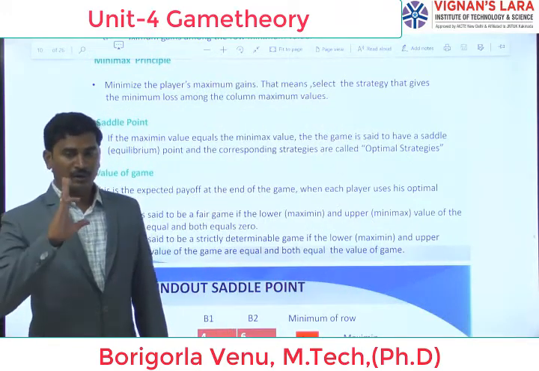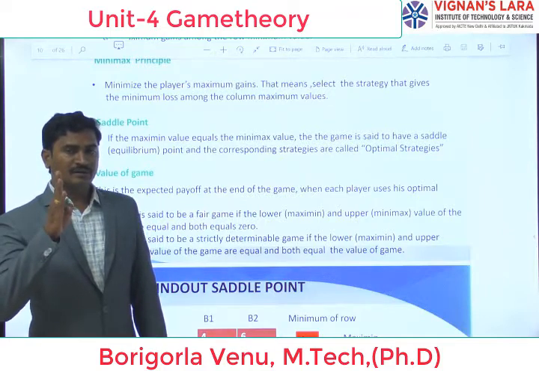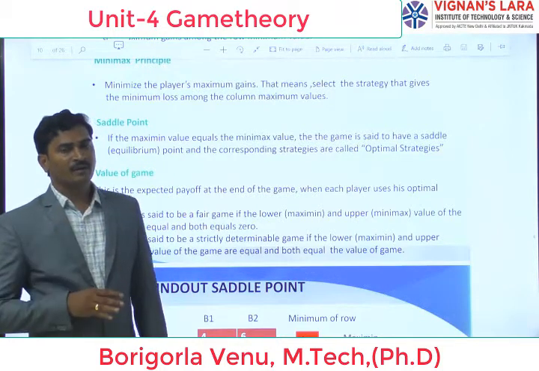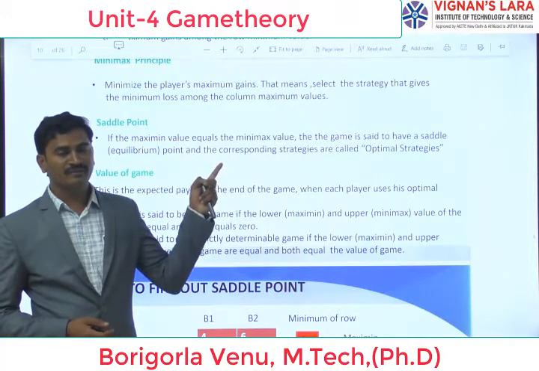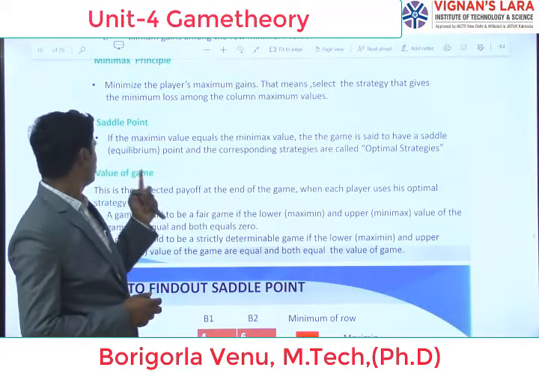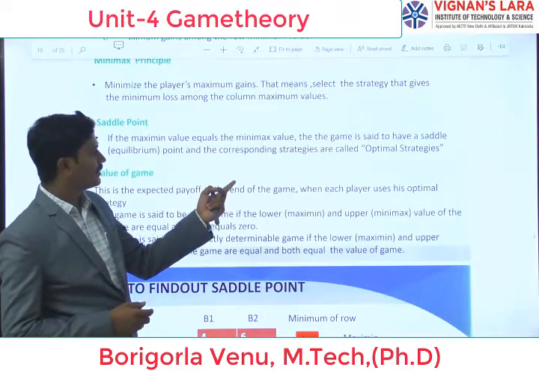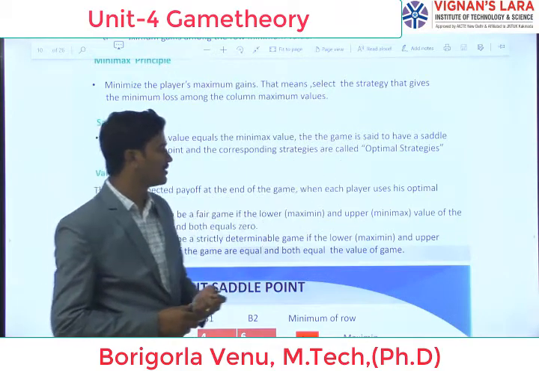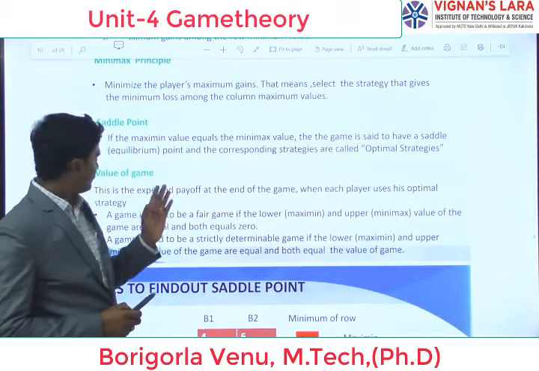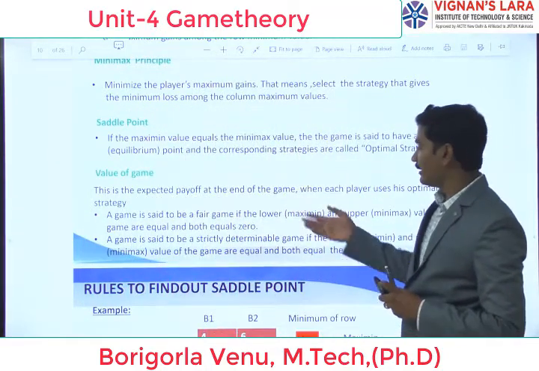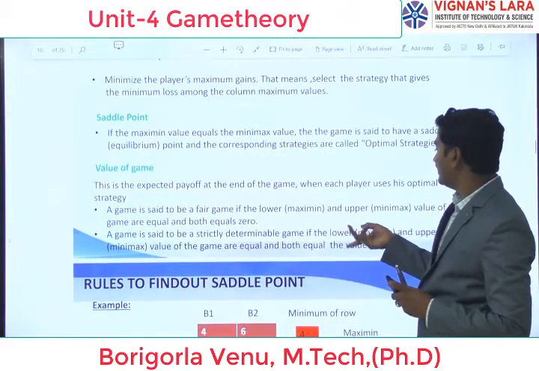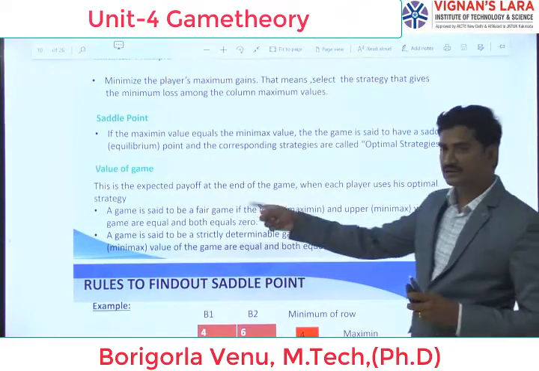It means we are going to equal the supply into demand. Likewise, here also max min equals minimax. If it exists, the game is said to have a saddle point, and the strategy is called the optimal strategy. Next, value of game. This is the expected payoff at the end of the game when each player uses his optimal strategy.